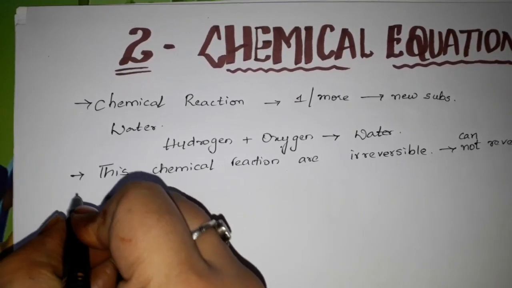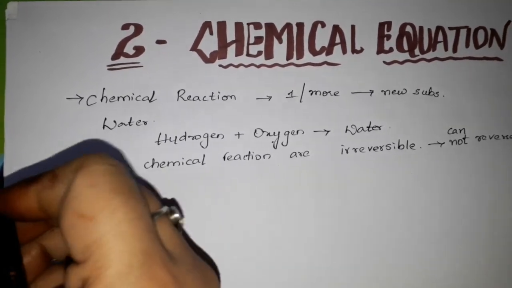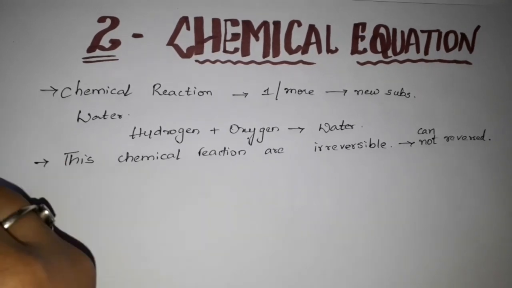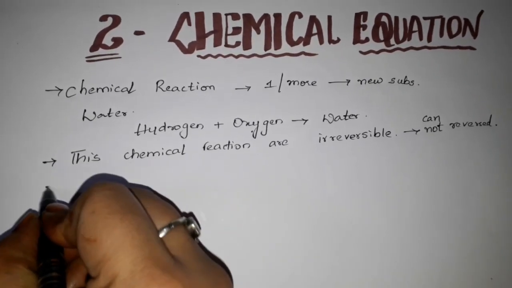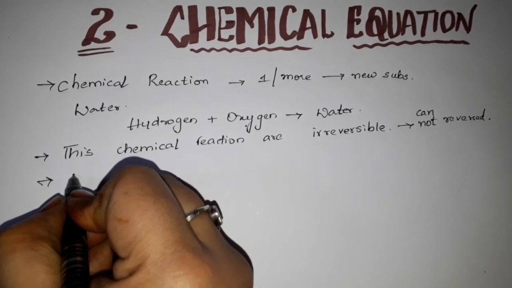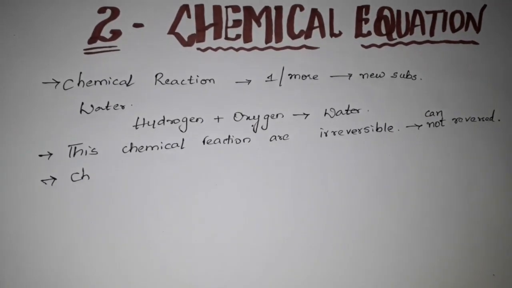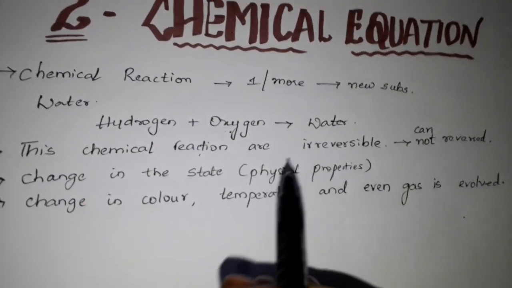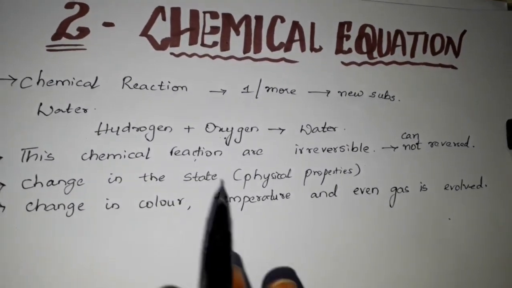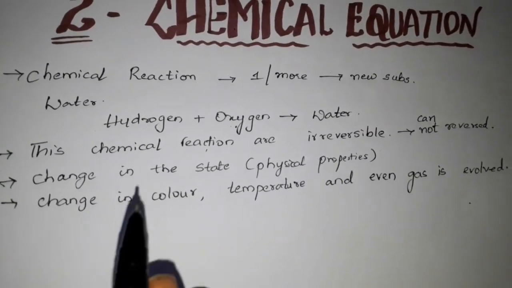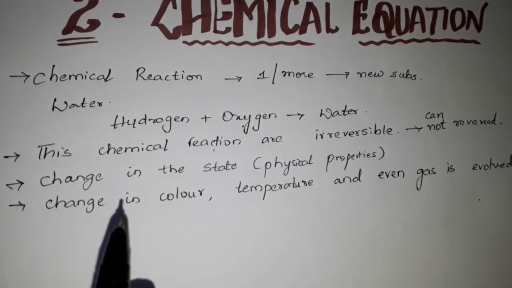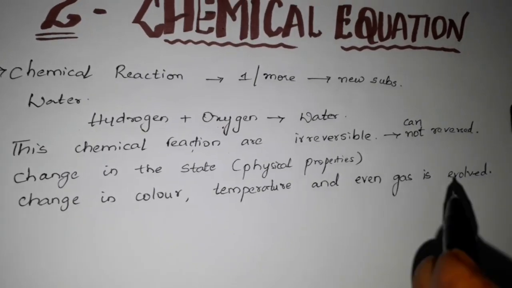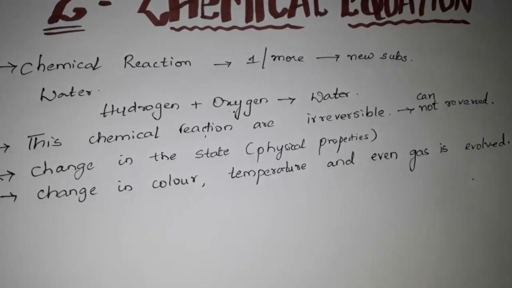Okay, next, we'll see what are the changes we can see. We can see the change in their state, that is in their physical properties. It may be powder, it may be liquid or something, but we cannot change into the physical property which they were having before the reaction. So we may see the change in color also, the temperature also, even sometimes gases may also evolve. Okay, they may come out.